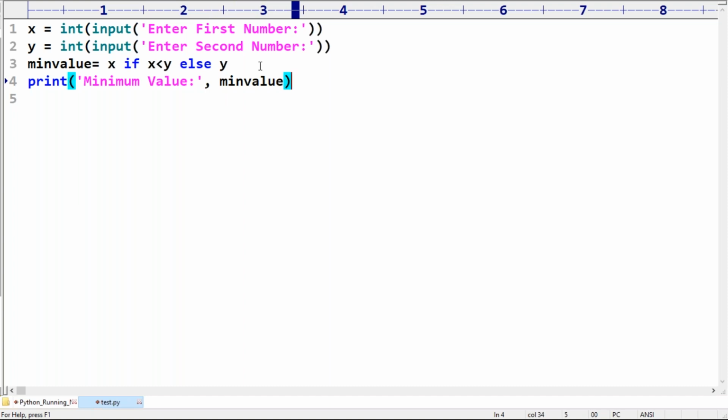Any doubt related to this example? Can you please confirm? Are all the people in a position to understand? Out of these 4 lines, I hope you won't face any problem anywhere because we covered everything. Samra, lot of doubts? What is your doubt?